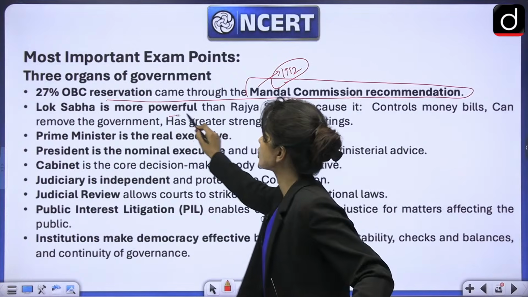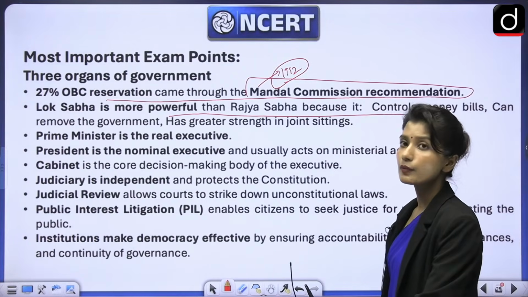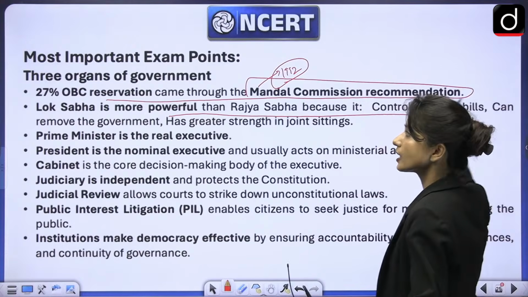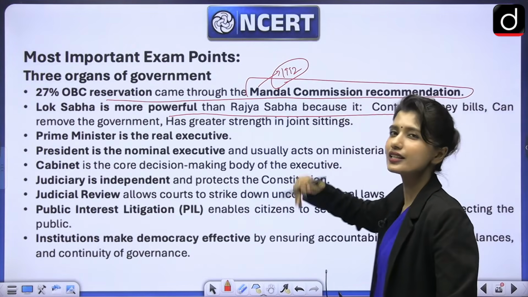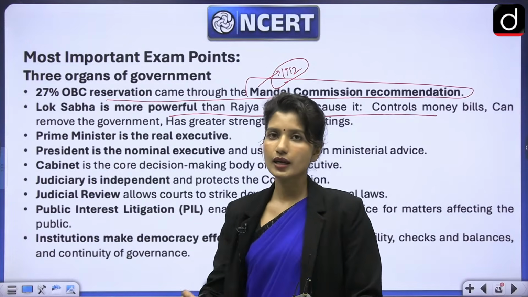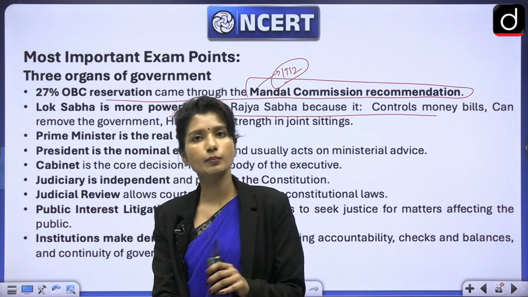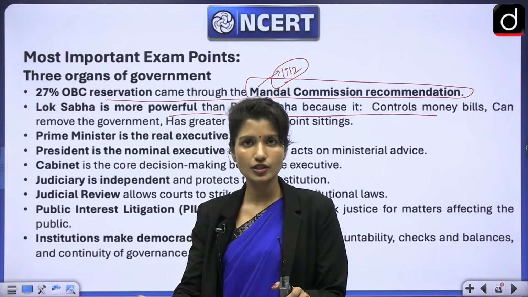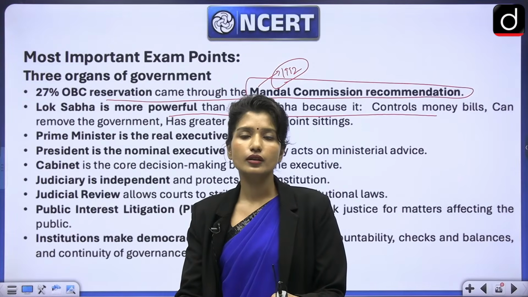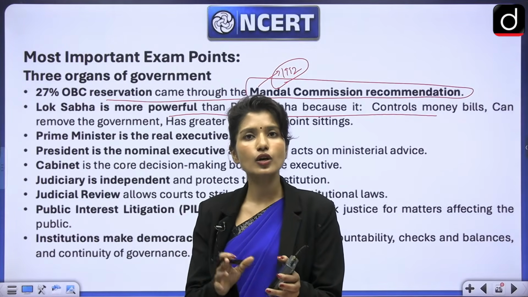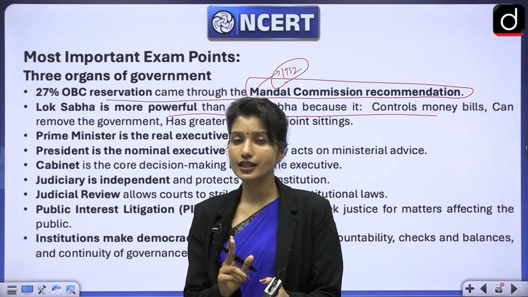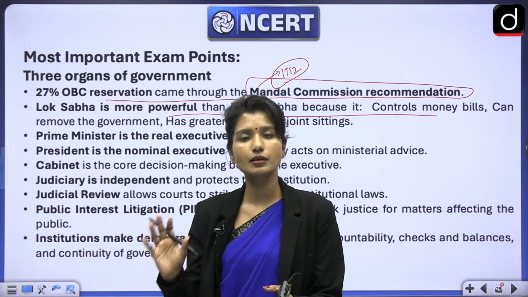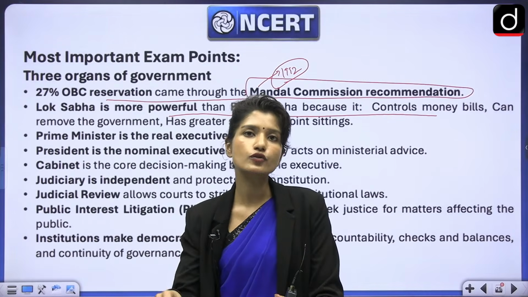Next, Lok Sabha is more powerful than Rajya Sabha. We have already seen that because it controls money. It ensures that the government is in power. It can remove government and it has greater strength in general also. So sometimes what happens, let's say there is a bill that has to be passed from Lok Sabha and Rajya Sabha. Now, due to some reason, it is not passed by one of the houses. So there will be a joint sitting. Now, joint sitting does not happen in every bill, but in some bills this happens. So in case of joint sitting, what will happen?